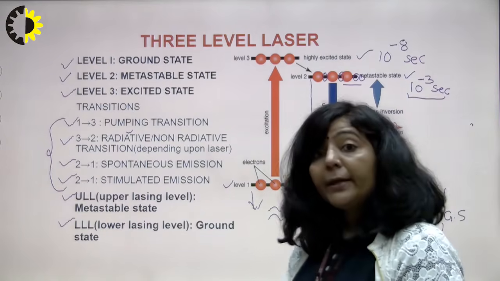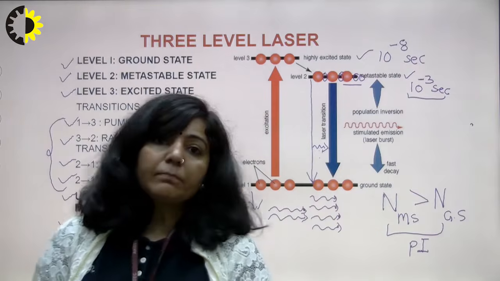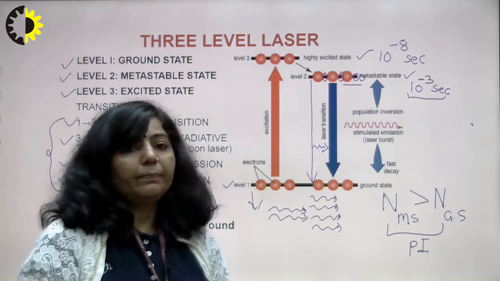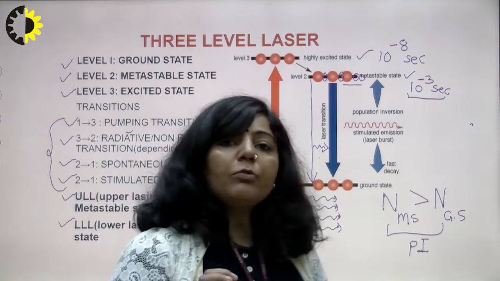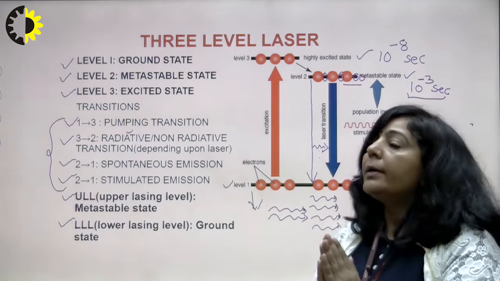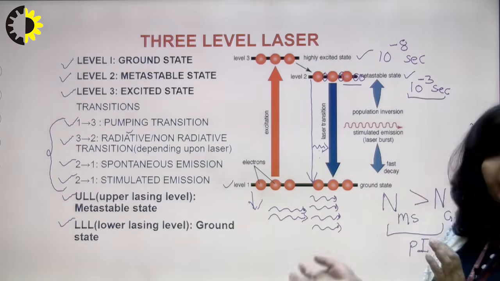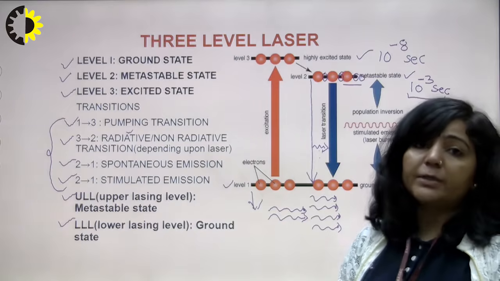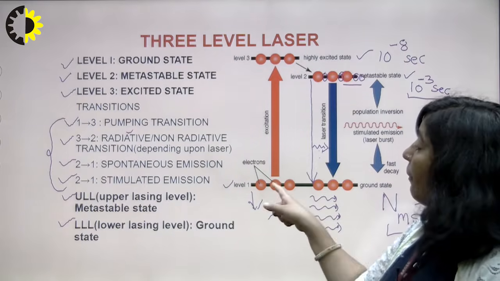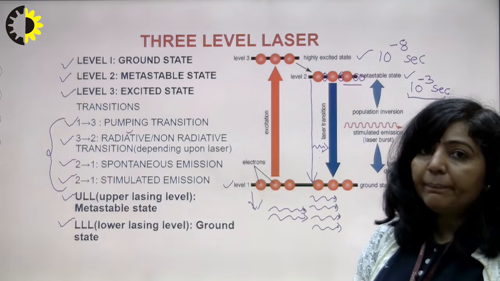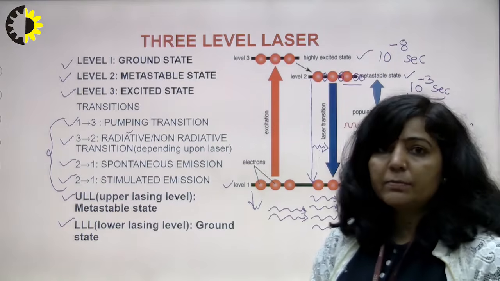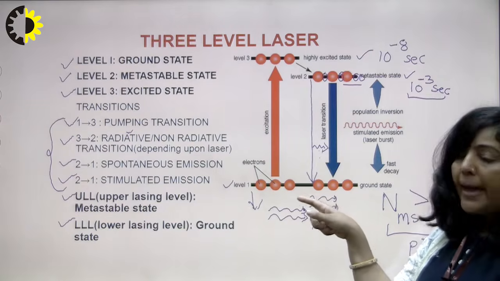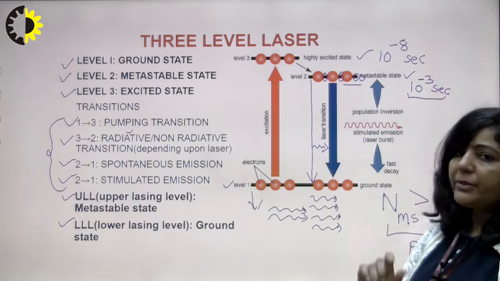Now one more point I would like to highlight here. The lower lasing level, that is this ground state, and you know that the ground state is the most stable state, atoms can stay there for a very, very long time. So the population of this state will be maximum. Suppose there are 100 atoms, and you want to achieve population inversion between the ground and metastable state.